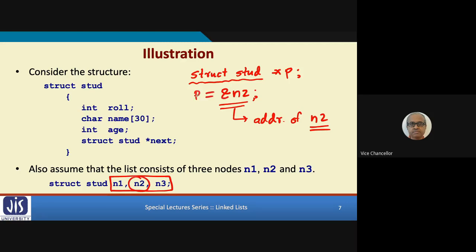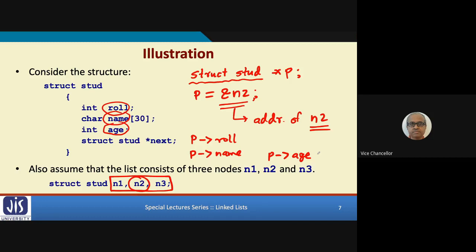Now with this pointer, if I want to access the member elements, role, name and age, I use a different notation. I use p dash greater than, that means like an arrow, role, p dash greater than name, or p dash greater than age.